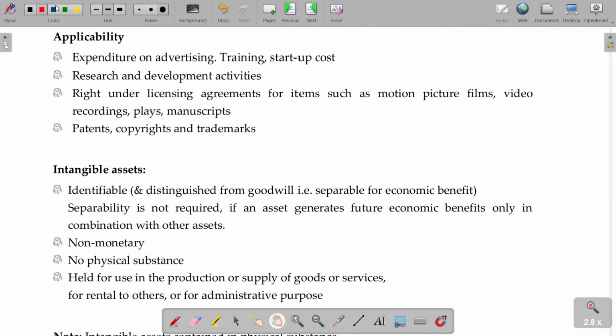And where is this applicable? Advertising, training and startup costs will be considered as intangible assets under AS number 26. R&D also: any R&D you do and then find any pattern or any know-how to start operating, that is automatically know-how cost. The know-how will be intangible assets, technical know-how. Under licensing agreements of moving picture films, video recordings, plays, manuscripts, all these things are again intangible assets. Licensing, legal rights, patents, copyrights and trademarks all fall under intangible assets.